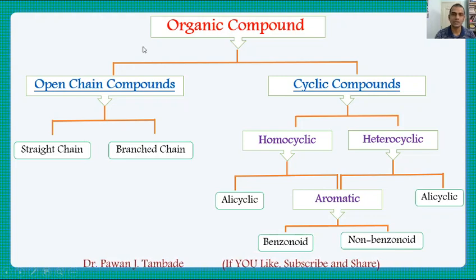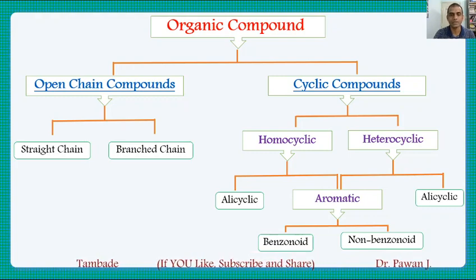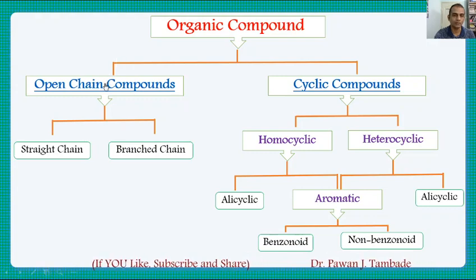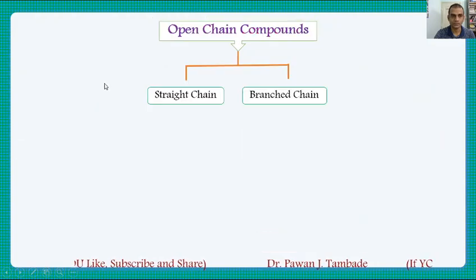In this video lecture, we will see examples of each of these classes and types to understand them in a better way. So the first category of organic compound is open chain organic compounds. So we will see what open chain organic compounds are. Open chain organic compounds are further classified into straight chain and branch chain.